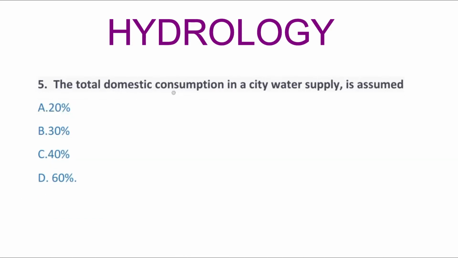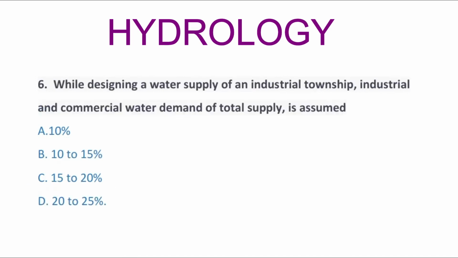So next question, the total domestic consumption in the city water supply is assumed option A, 20%, option B, 30%, option C, 40%, option D, 60%. So the correct answer is option D, 60%. So next question, while designing a water supply of an industrial township, industrial and commercial water demand of the total supply is assumed option A, 10%, option B, 10 to 15%, option C, 15 to 20%, option D, 20 to 25%. So the correct answer is option D, 20 to 25%.